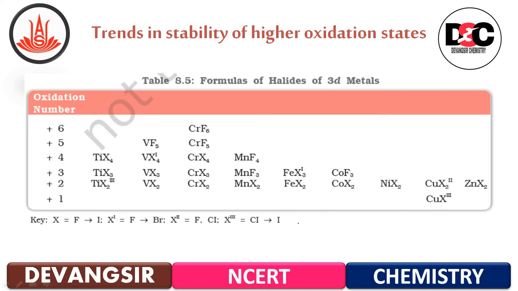The formulas for halides of 3d metals you can see in the form of a table over here, with oxidation states and different combinations of it. Here X is fluorine, chlorine, bromine and iodine.